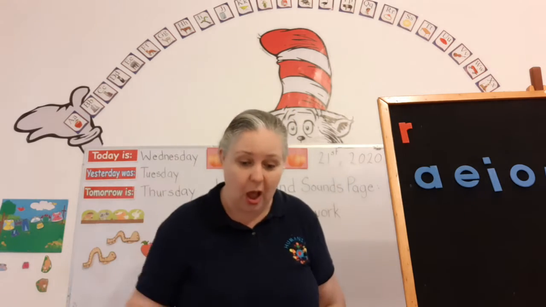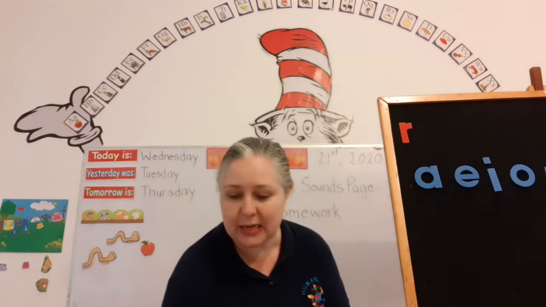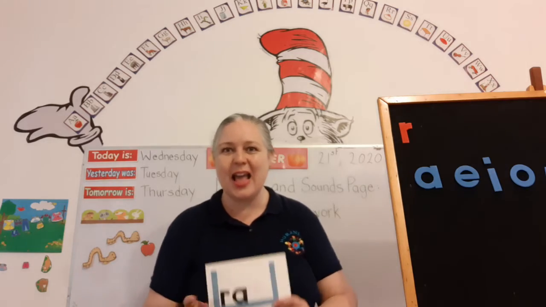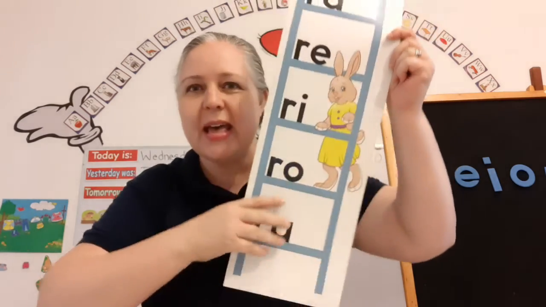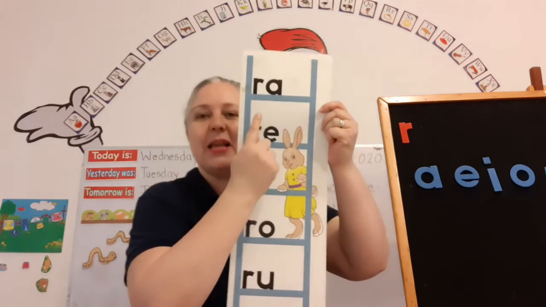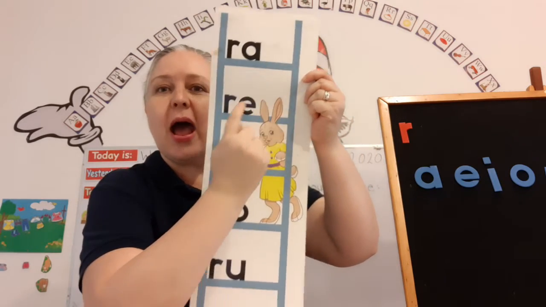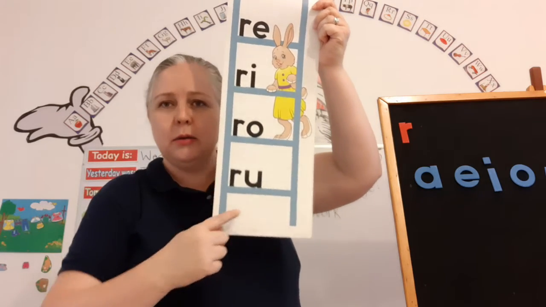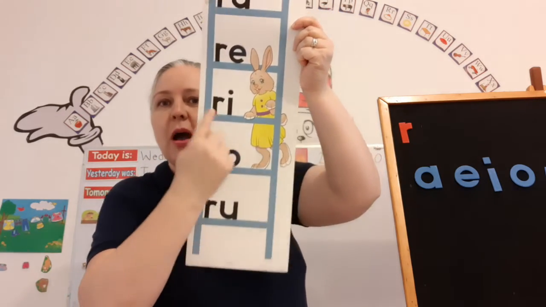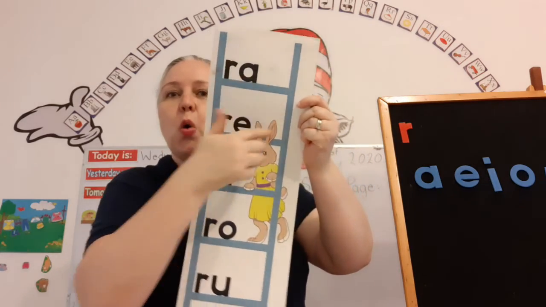Good. Now we're going to learn a blend. Close your eyes. Open your eyes. Rosie Rabbit. Let's say the blend together. Ra, ra, ra, ra, re, re, ra.